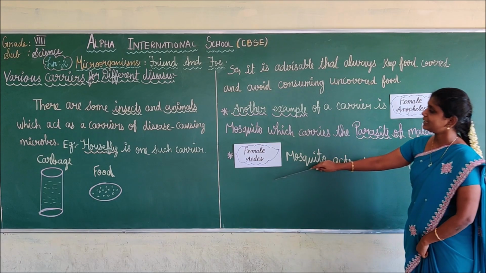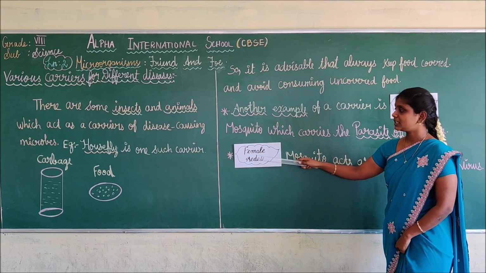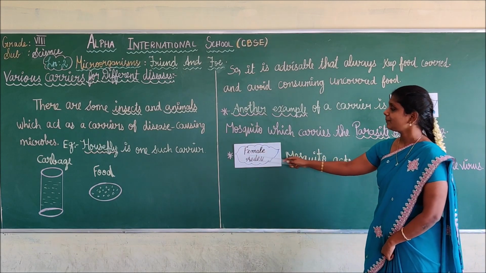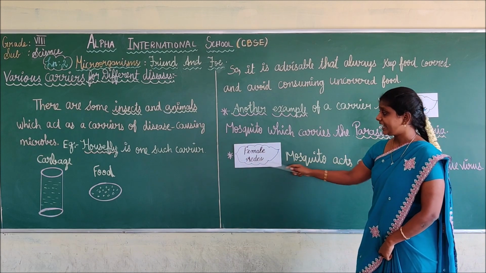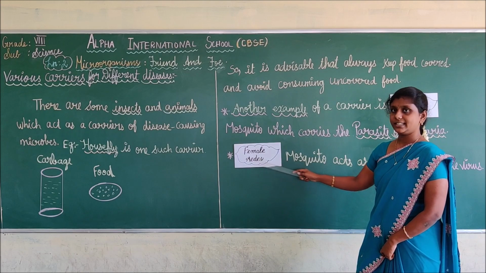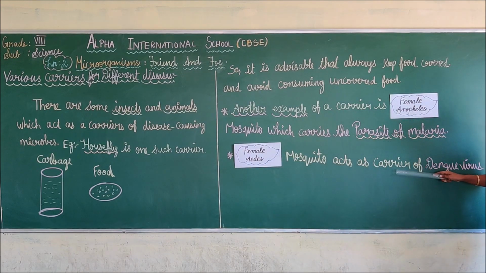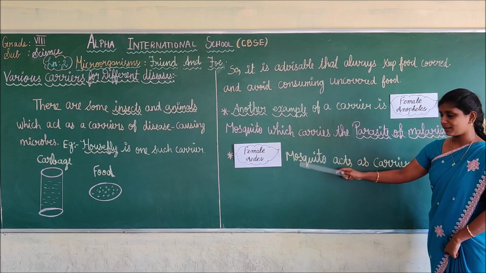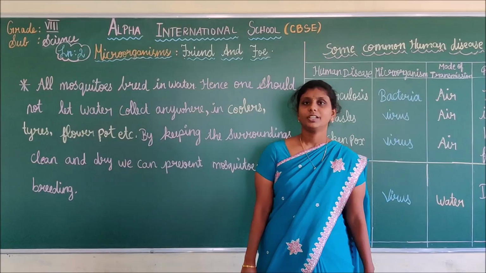Next, another example is the female Aedes. Spell the word female Aedes. F-E-M-A-L-E. Female Aedes. A-E-D-E-S. Aedes. The female Aedes mosquito acts as a carrier of the dengue virus. Okay. Do you understand, students? These are the examples of carriers.